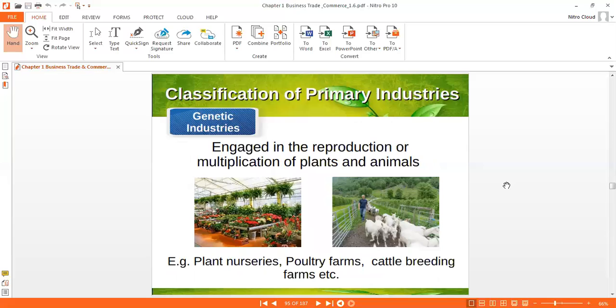Now the second classification of primary industry is genetic industry. This type of industry is engaged in the reproduction or multiplication of plants and animals. So this industry is concerned with plants and animals. The previous one used natural resources from the earth and sea, while genetic industry is concerned with plants and animals. For example, plant nurseries, poultry farms, and honeybee farming. These are all examples of genetic industry.